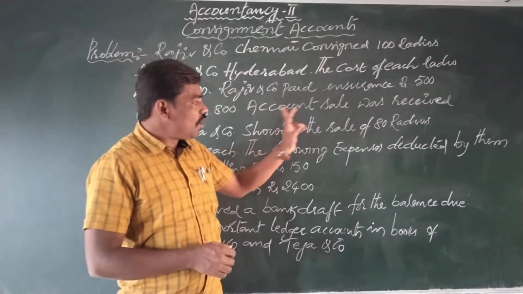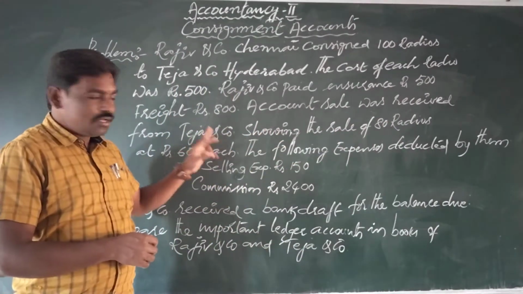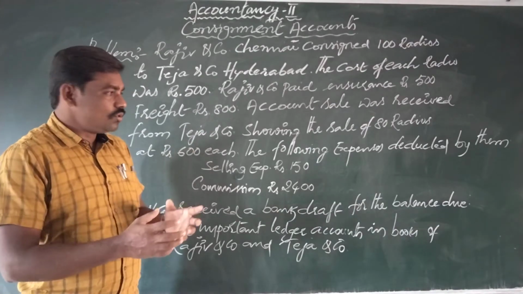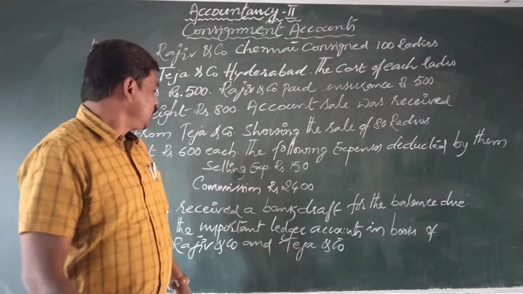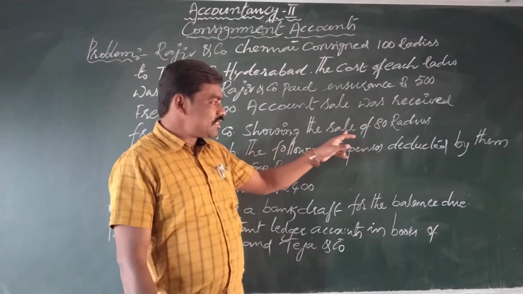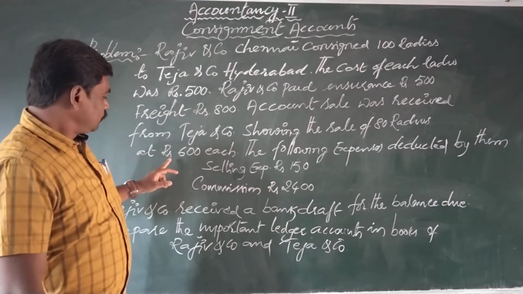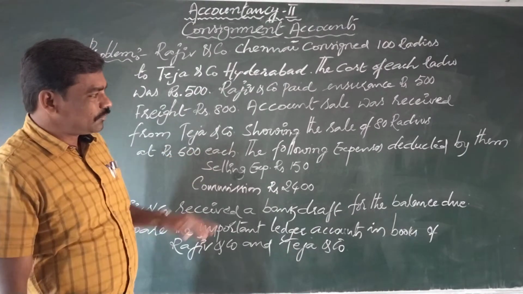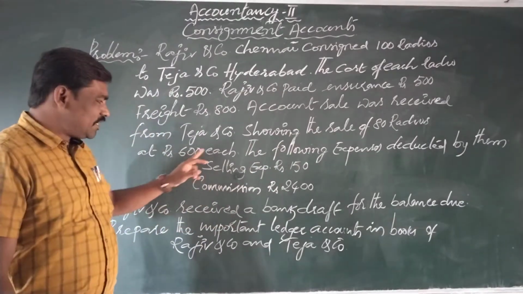Next, account sale was received from Teja and Company. So here the consignor received an account sale from Teja and Company, showing the sale of 80 radios at rupees 600 each. Here the consignee sold 80 radios at rupees 600 each.